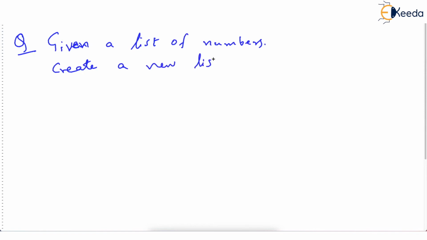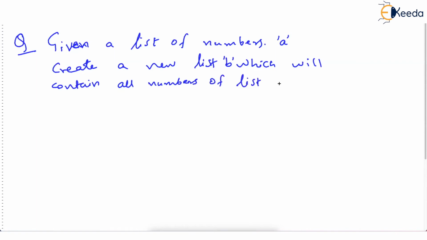So my question here is, let's say, given a list of numbers A, create a new list B which will contain all numbers of list A which are greater than 50.